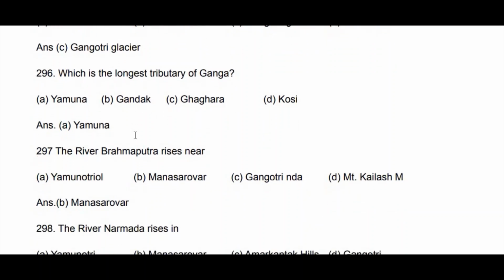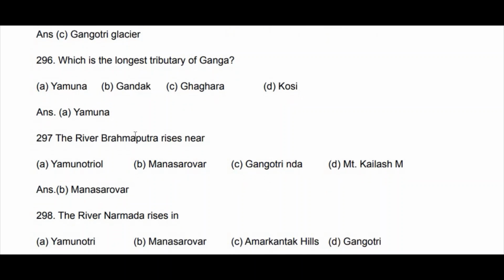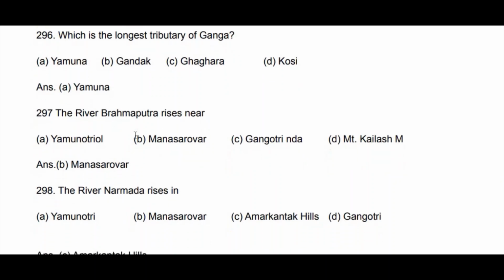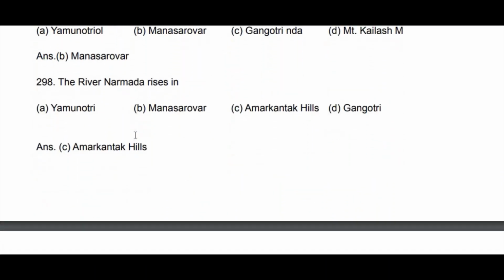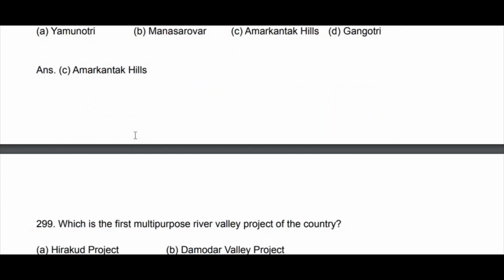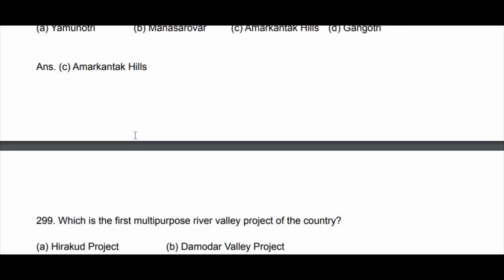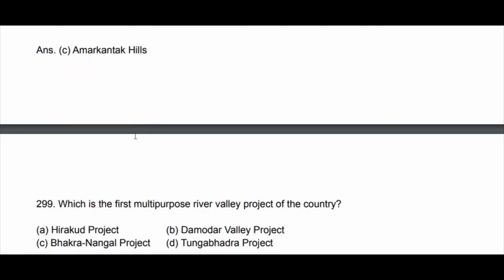And the river Narmada rises in Amarkantak hill, as I told just now. Next, which is the first multipurpose river valley project of India: Hirakud, Damodar, Bhakra Nangal, or Tungabhadra?